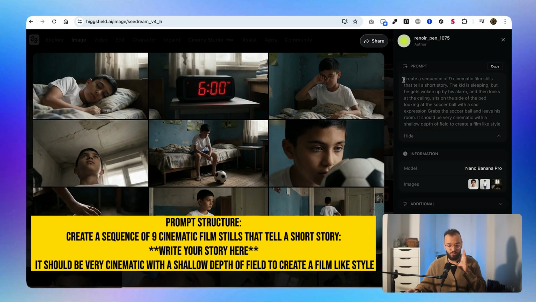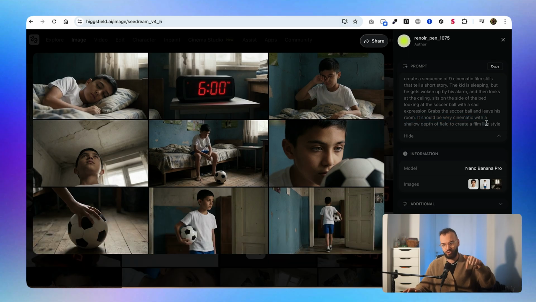My prompt was really easy. It was: create a sequence of 9 cinematic film stills that tell a short story, then you tell the story that you want. So for me it was: the kid is sleeping, but he gets woken up by his alarm and then looks at the ceiling, sits on the side of the bed looking at the soccer ball with a sad expression. Then he grabs the soccer ball and leaves his room. And then you just add: it should be a very cinematic scene with shadows, depth of field, etc. By the way, don't worry, I will put the prompt structure in the description below.